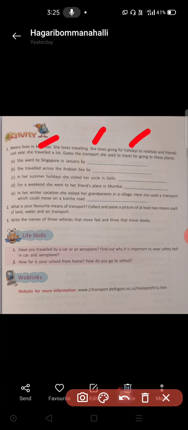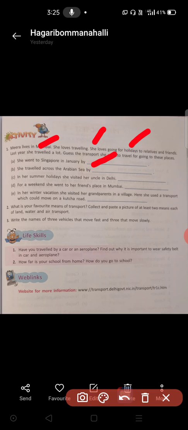Last year she traveled a lot. It means the previous year she traveled a lot. Now you need to guess the transport she used to travel to these places. To reach these following places, which vehicle or means of transport she used, you have to mention here. They said 1. She went to Singapore in January.